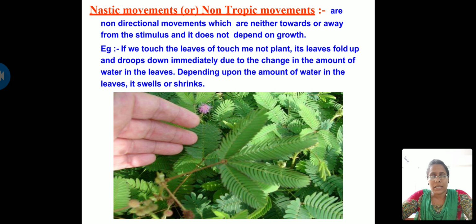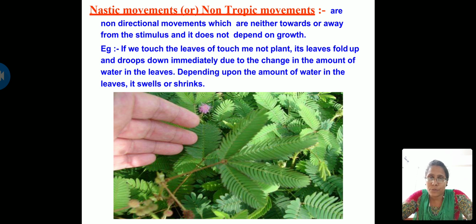So when you touch a touch-me-not plant, what happens? As soon as the leaves are touched, they close. This is because once the leaves are sensitized, that is, once they feel the sense of touch, the cells inside release certain chemicals, which expel the water out of the cell vacuoles.